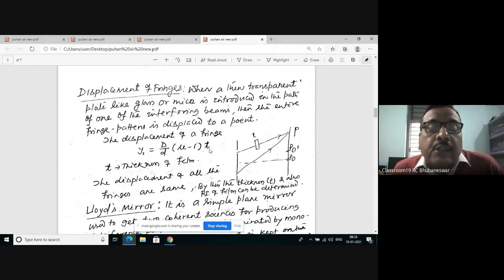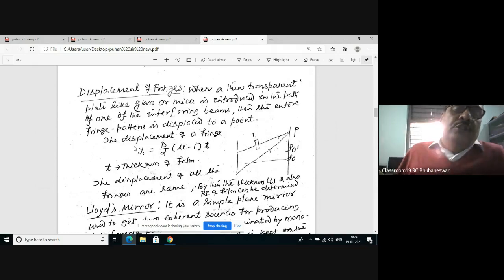You see the shift depends on the thickness and refractive index of the medium kept on the path of one of the interfering rays. This is the displacement of fringes.